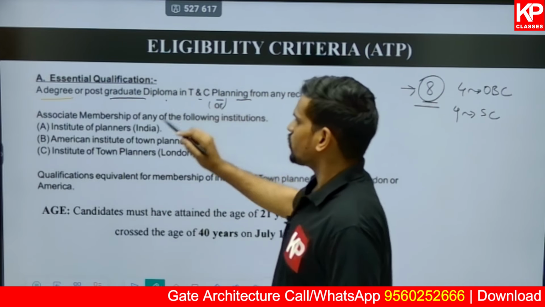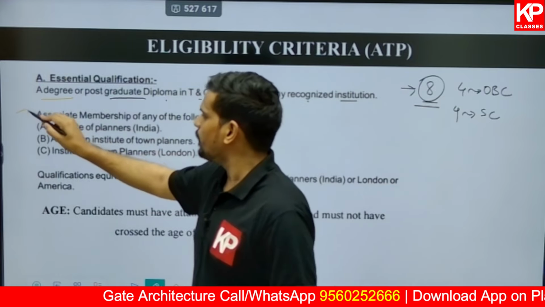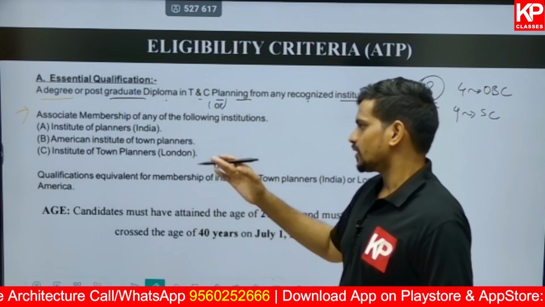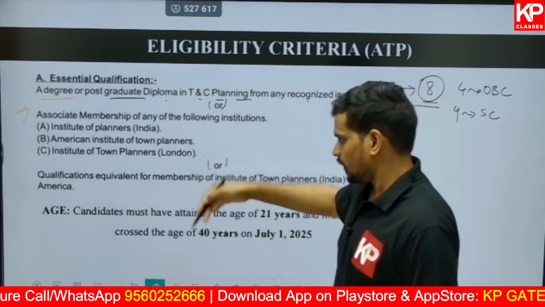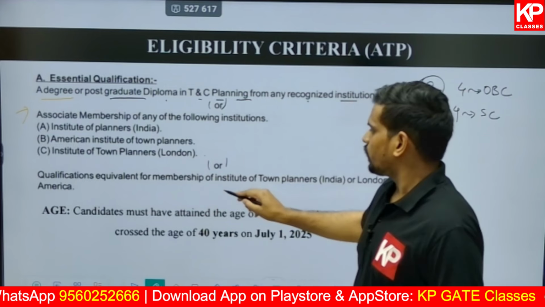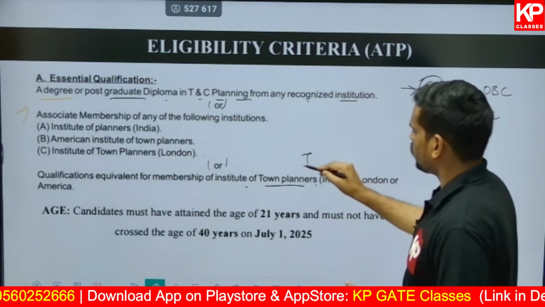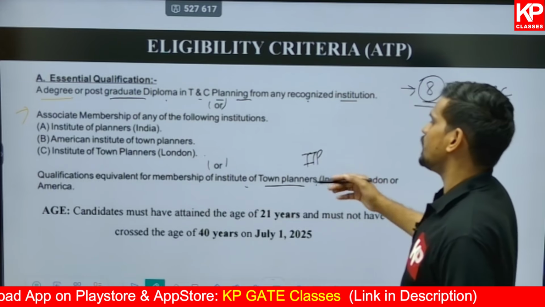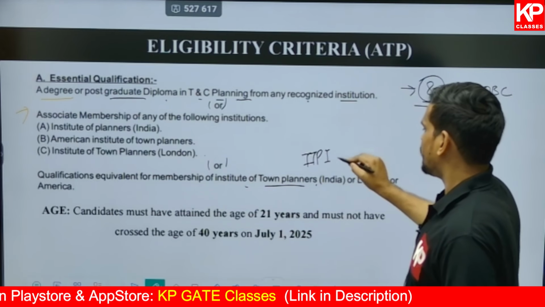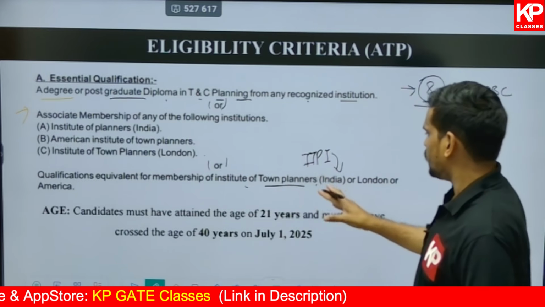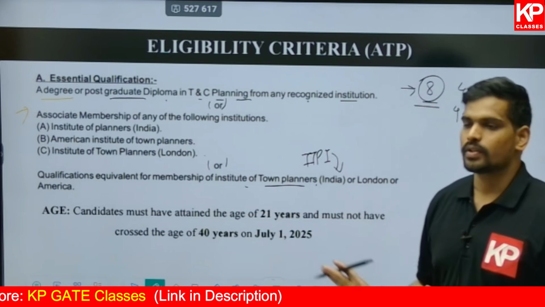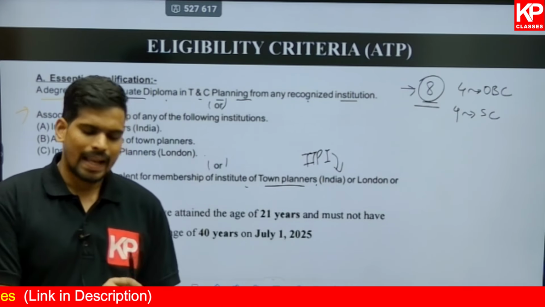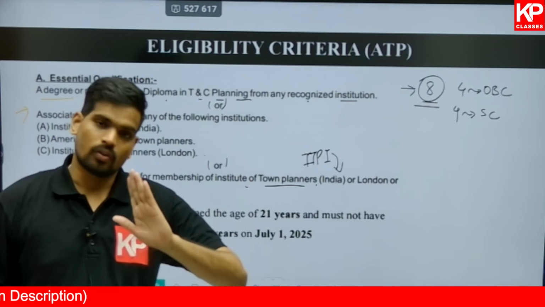Or it is clearly mentioned you should have an associate membership of any of these organizations: Institute of Town Planners India, American Institute of Town Planners, Institute of Town Planners London, or there's a third point also written, qualifications equivalent for the membership of Institute of Town Planners. So if you have a qualification which meets the minimum criteria for the membership of ITPI, then you are also eligible. Not only ITPI, even Institute of Town Planners of London and America are mentioned in the notification. So avoiding this confusion, you can say just B.Plan is also eligible.